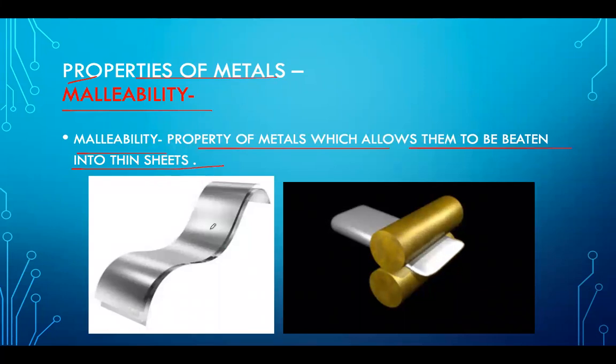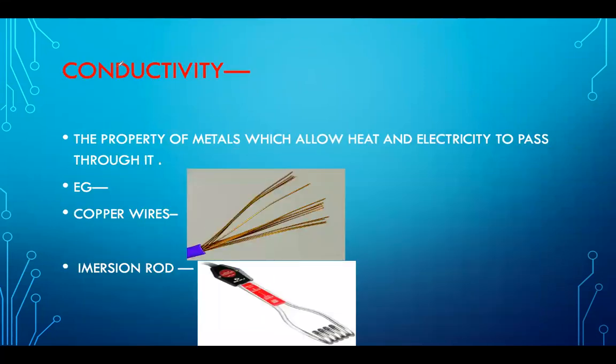Okay, so next is conductivity, or you can say conduction, or the conductors. Guys, actually, I have a little cold today, so I will not be able to speak a little louder. That's fine, right? The property of metals which allows heat and electricity to pass through it is called conductivity.